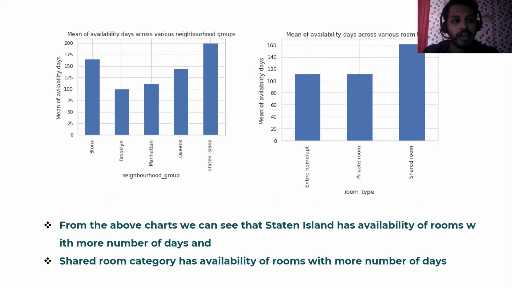Now, the number of availability days versus neighborhood. Likewise, room type versus number of availability days. If you see, Staten Island has more availability days, and similarly, among room types, shared room has more availability days.